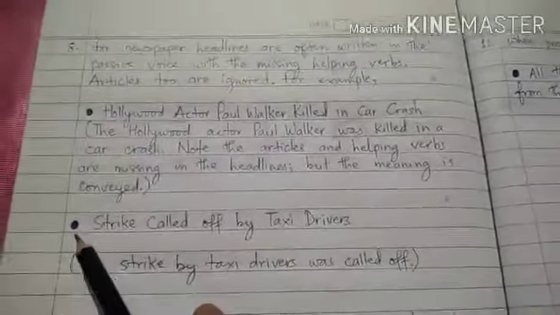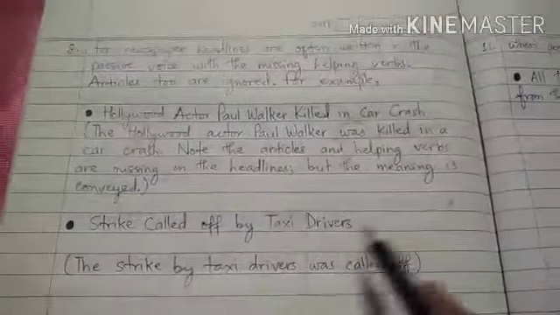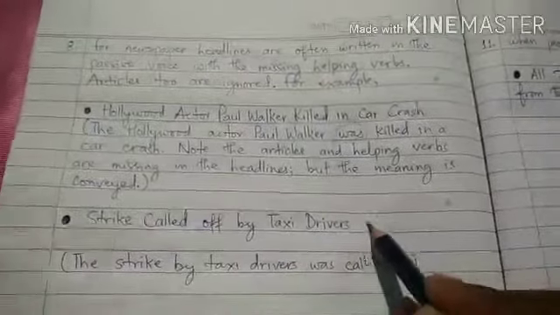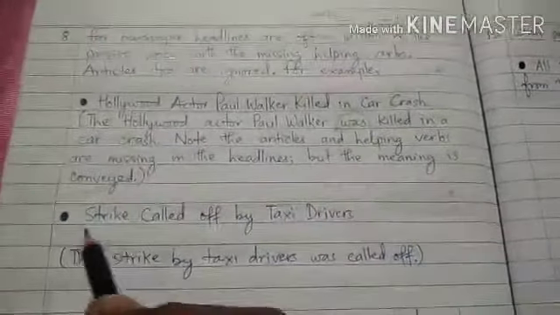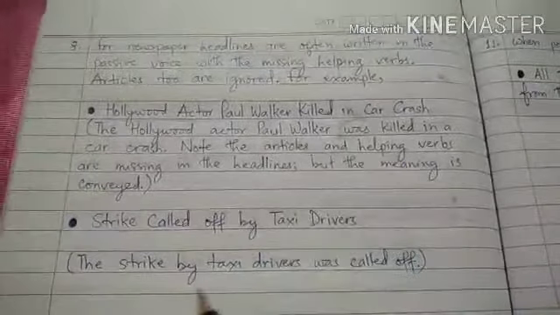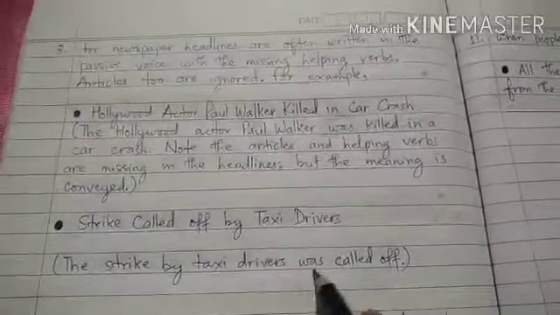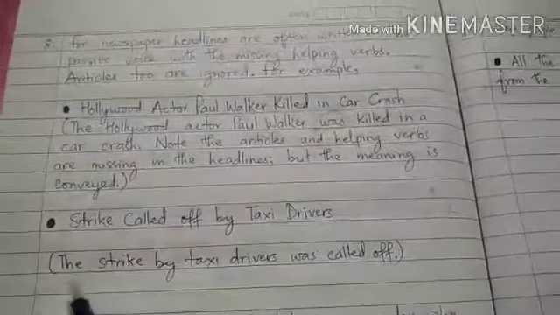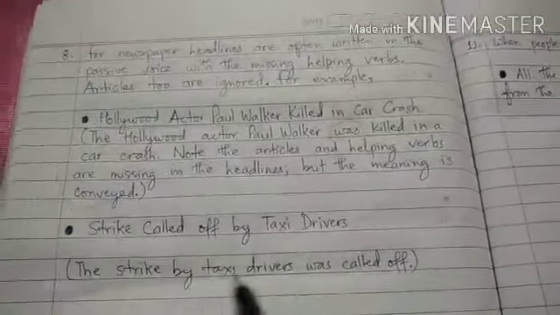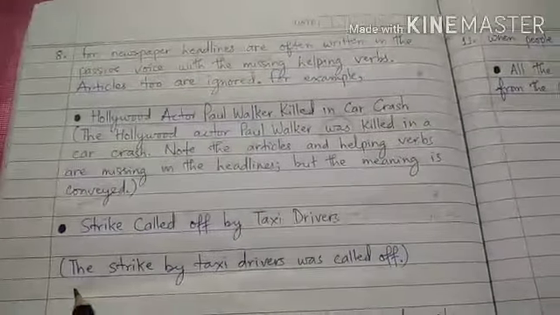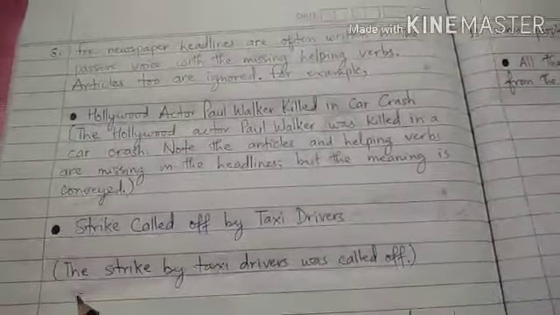Another one is, strike called off by taxi drivers. This is a newspaper headline, and this is also in passive voice. Now, what is the meaning of this? Strike called off by taxi drivers means the strike by taxi drivers was called off. But we cannot write these newspaper headlines too long, because they should be short and very appropriate.